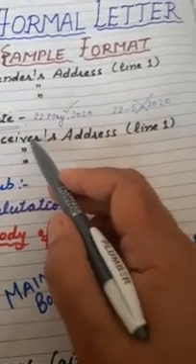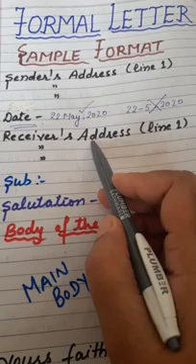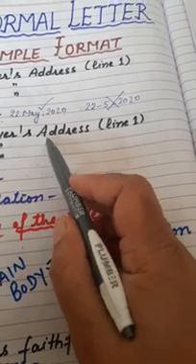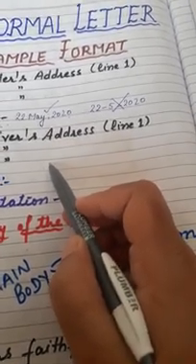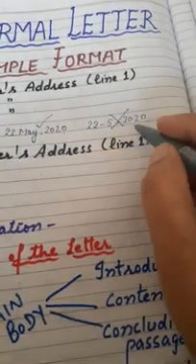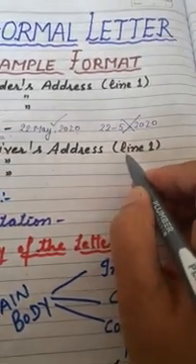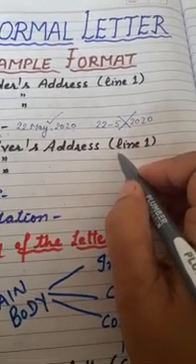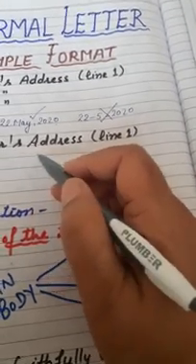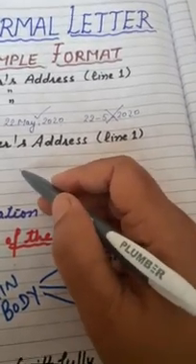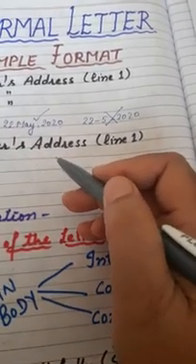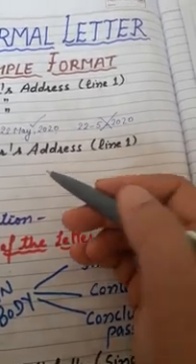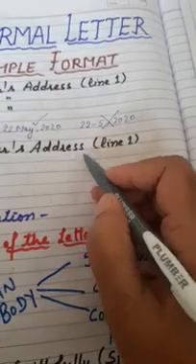Then the receiver's address. The receiver's address again should be in 3 lines. In the first line, you have to write the designation of the particular person to whom you are writing the letter. Suppose you are writing the letter to the school principal, then you will write Principal in the first line. In the second line, you write the name of the school. And the third, the name of the city.